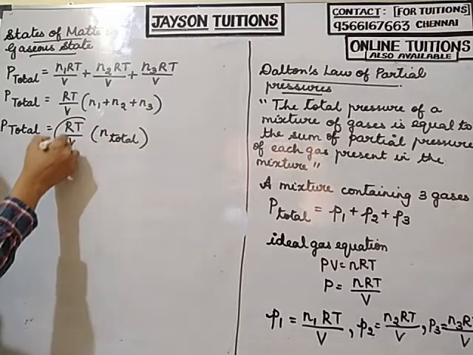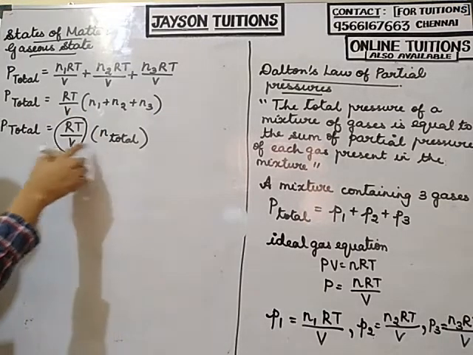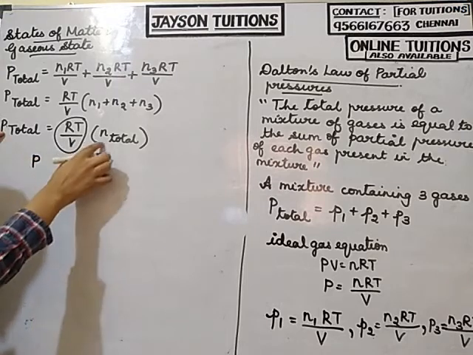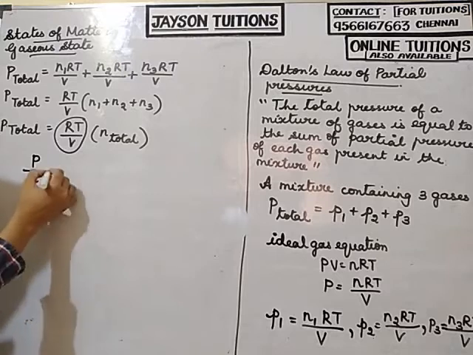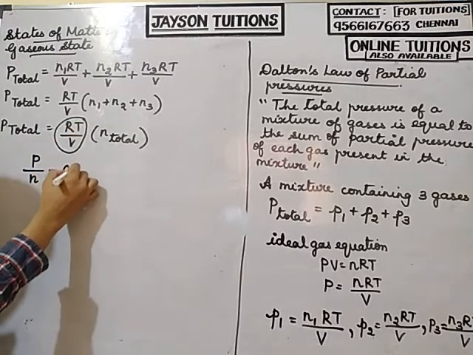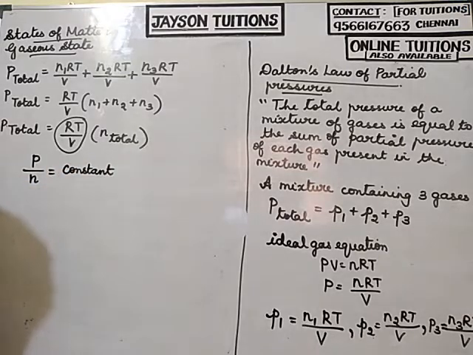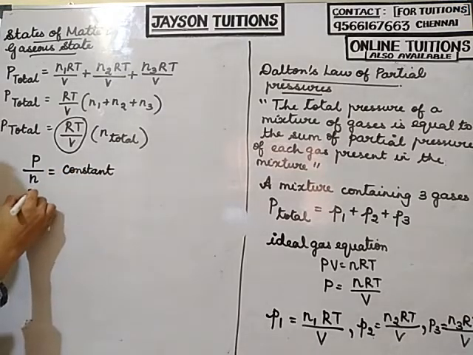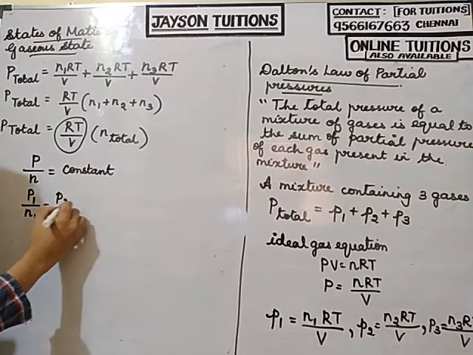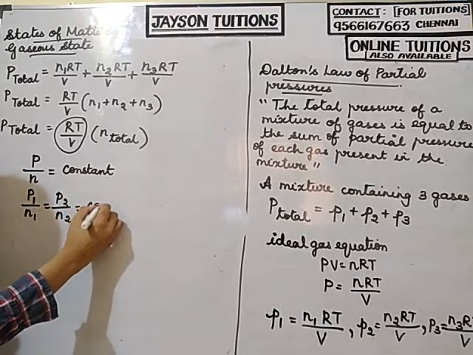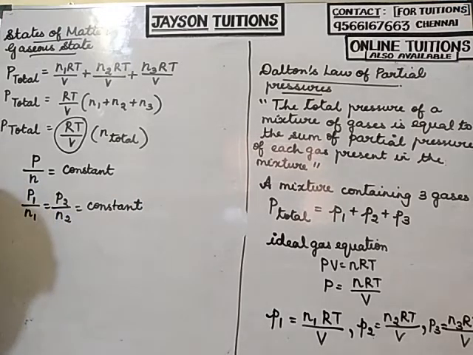All these three, R, T and V, are constants. Yes or no? So how can I write it? If I bring N to this side, it becomes divided by N. So I can write P by N is equal to a constant. Or for different pressures and numbers of moles, I can write P1 by N1 is equal to P2 by N2 is equal to a constant.